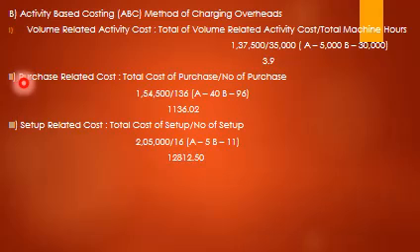Purchase related activity cost, 1,54,500 divided by 136, where A is 40 and B is 96, so 1,136.02. Setup related cost, total cost of setup divided by number of setups, 2,05,000 divided by 16, where A is 5 and B is 11, so 12,812.50.